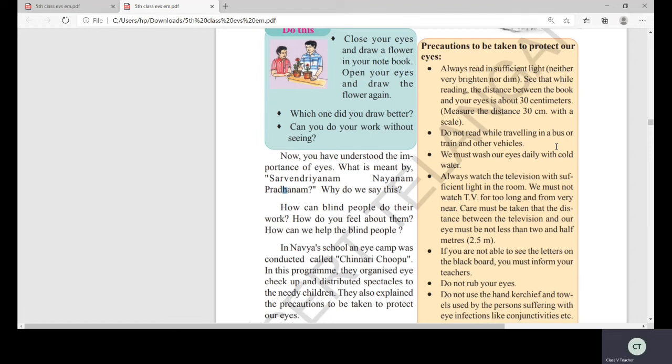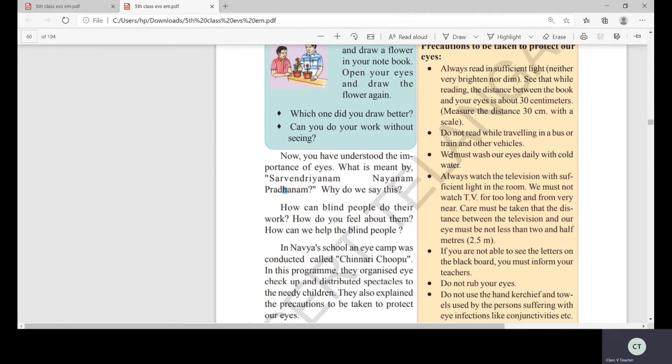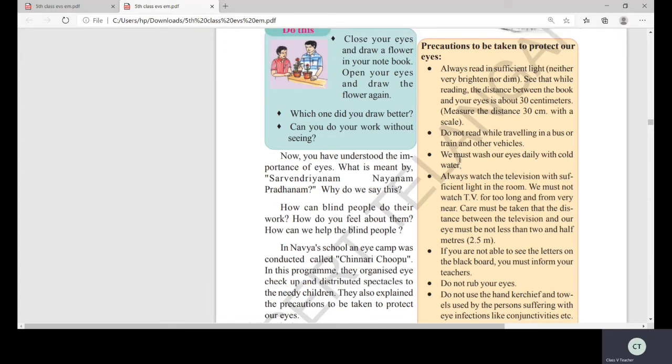Okay, now coming to the third point, we must wash our eyes daily with cold water. Very, very good point, children. I'll write it. See, you are saying you are taking a bath now. Yes, morning and evening. Every child is taking a bath, morning and evening, and you are cleaning only the upper parts of your body.